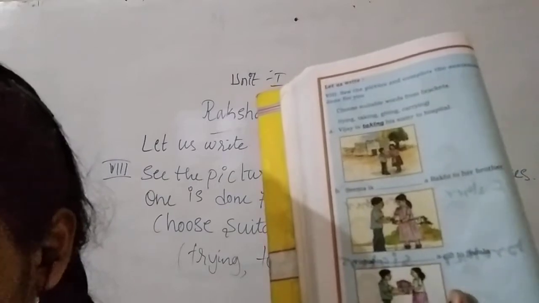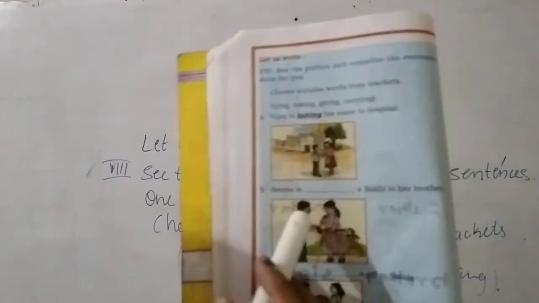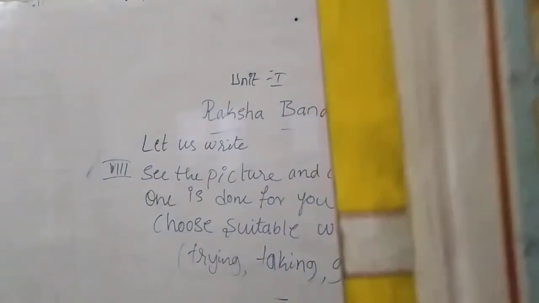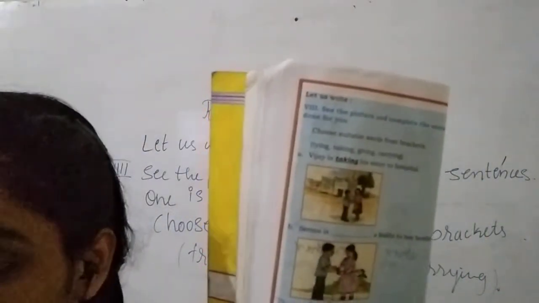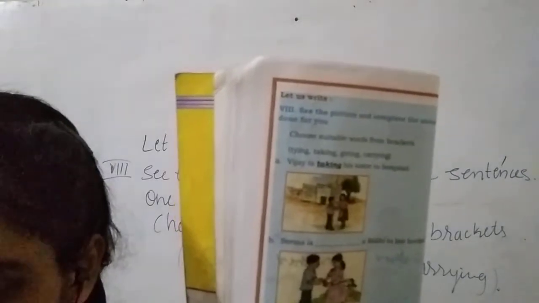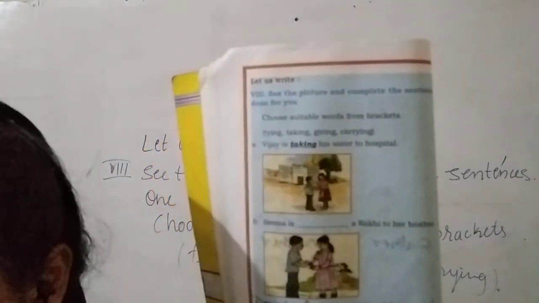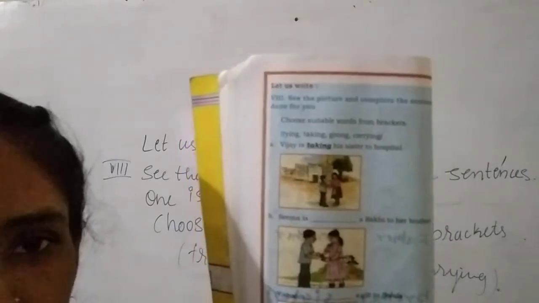Here also we can see one girl and one boy. The girl here is Suma. What is she doing? She is tying. You can see the girl tying something on the wrist of her brother. That something is nothing but a Rakhi. The given sentence is: Suma is dash a Rakhi to her brother.